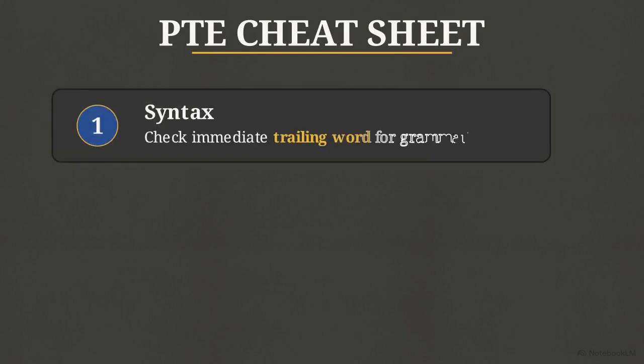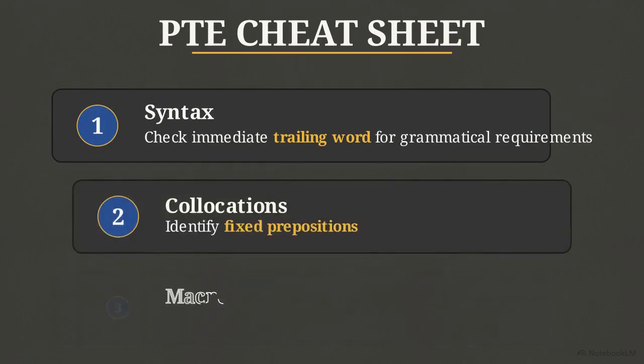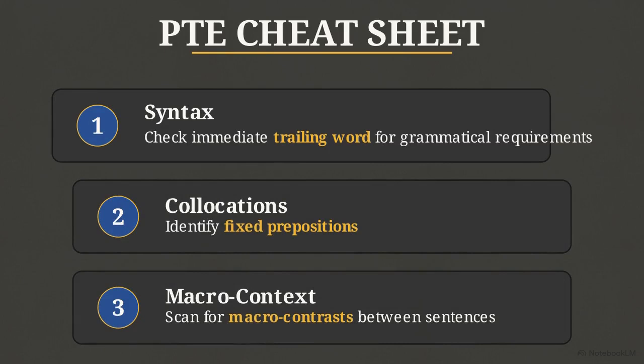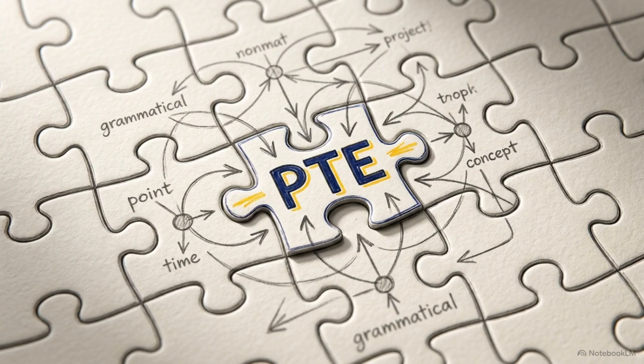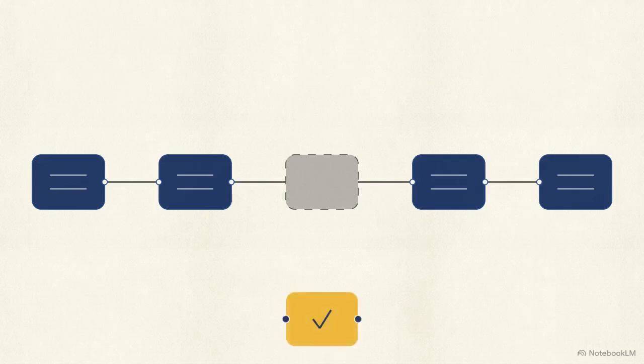Now let's codify these universal rules so you can apply them to any text on exam day. First, check the immediate trailing word for grammatical requirements. Second, identify fixed prepositions. And third, scan for macro contrasts between sentences. Success in PTE reading relies on solving a structural logic puzzle. Every blank connects to a specific, verifiable grammatical link in the surrounding text.